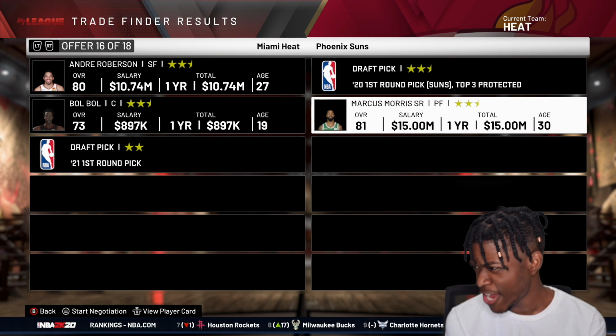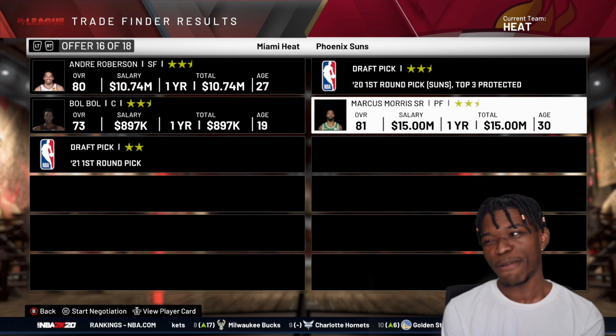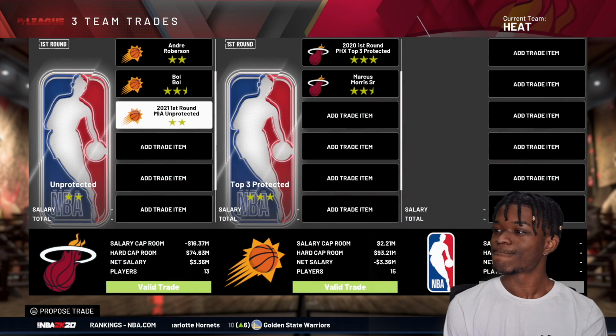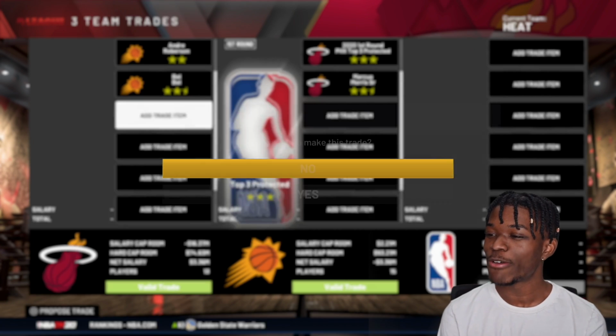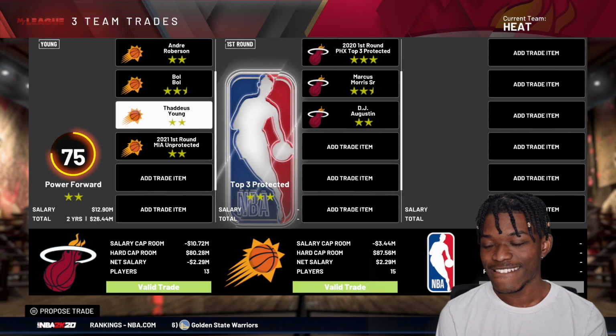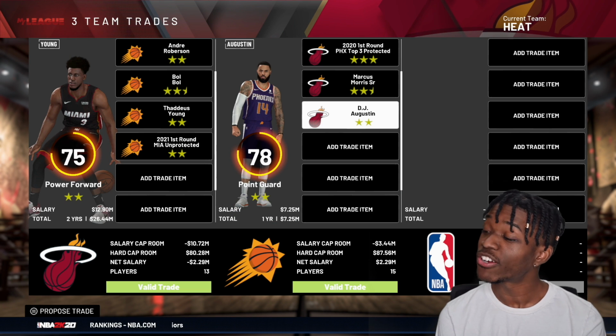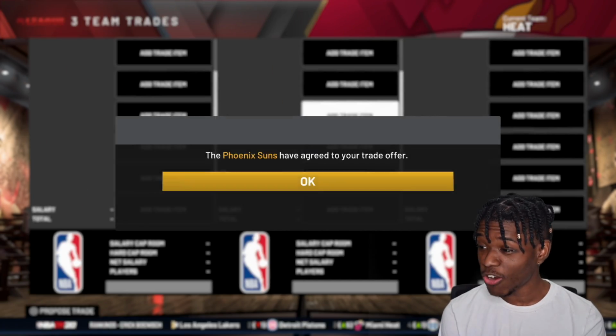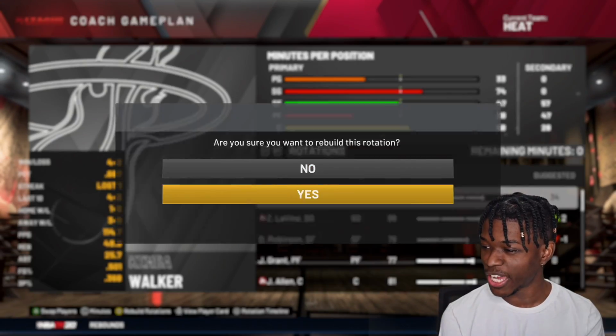I see this trade here for Marcus Morris Sr. If I make him a small forward, his overall should probably go up. Can we do this trade without giving y'all that first round pick? Give me your counter offer. They want Thaddeus Young, and they're going to give us back DJ Augustine. I like that trade a lot. DJ Augustine could come in and play backup point guard minutes from Kemba.